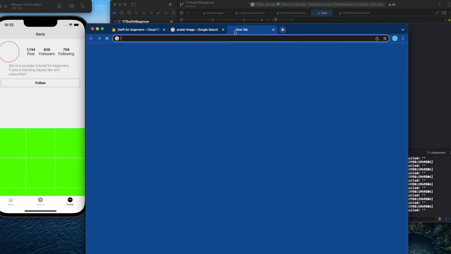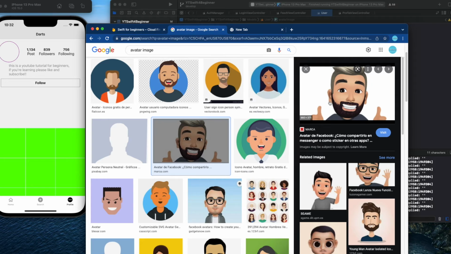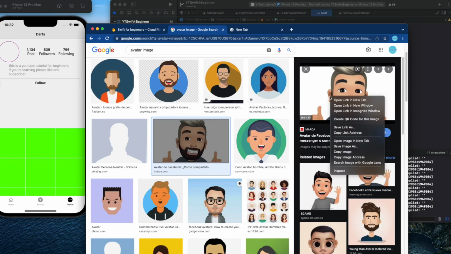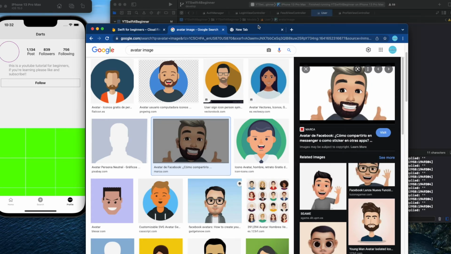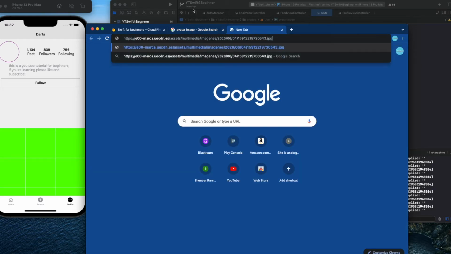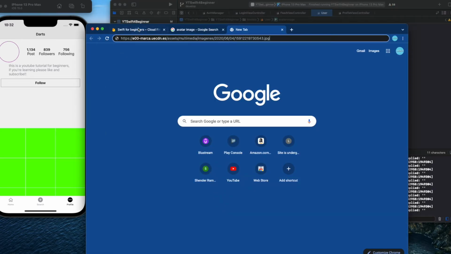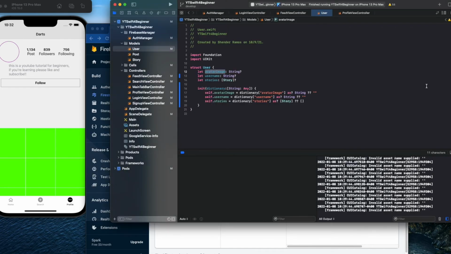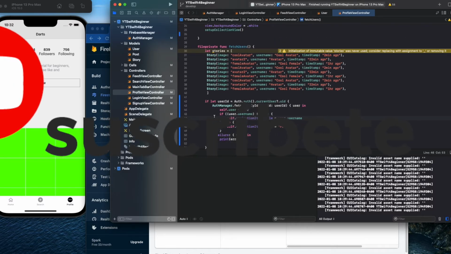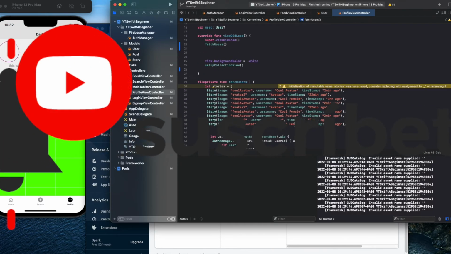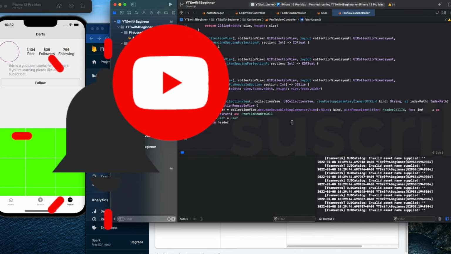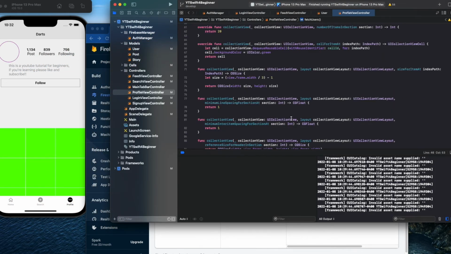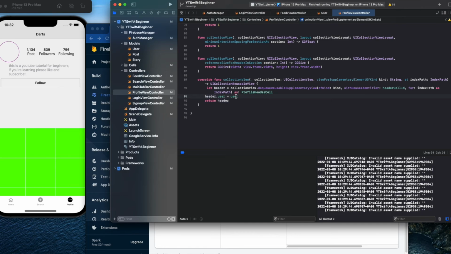So come here, let me see. No wait, I don't want that. Copy image address, which I think is this one. Right here. Then the avatar image, where's the profile? The user, name, oh, it's inside of the header.